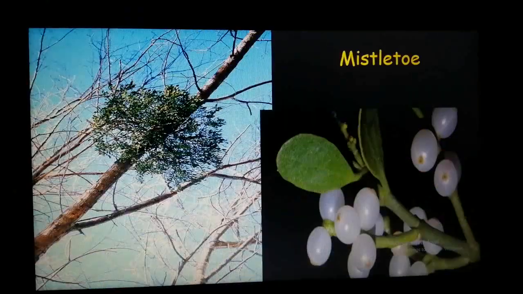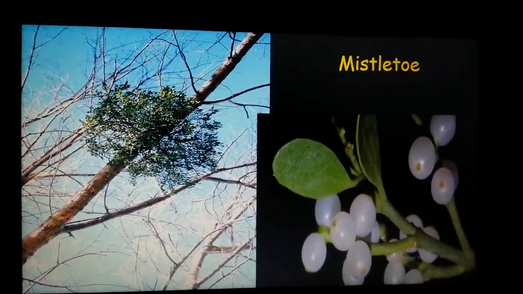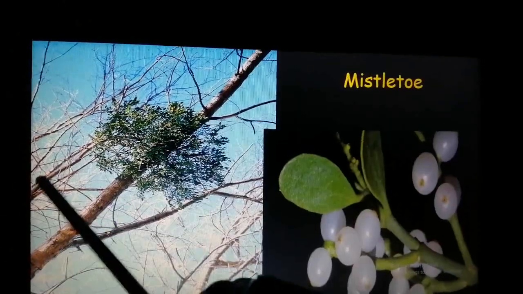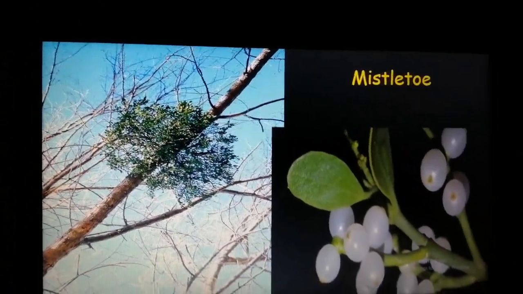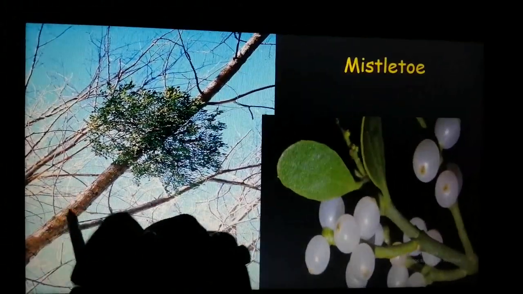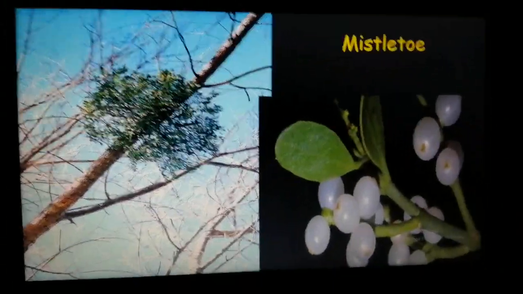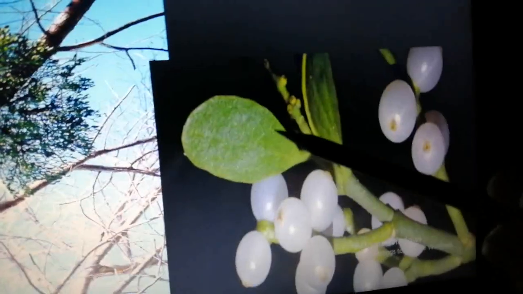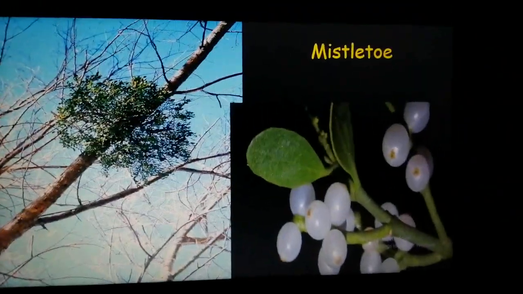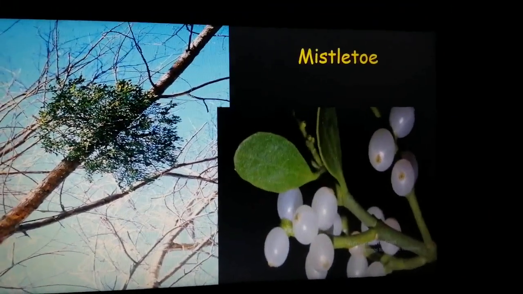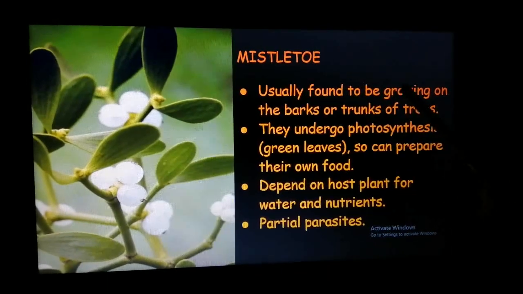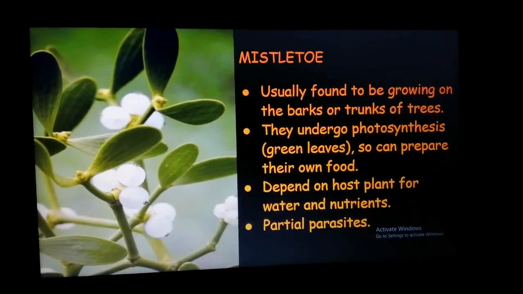Clear? Another example of a parasitic plant is the mistletoe. This is the mistletoe and this tree is the host. The mistletoe is going to derive its nutrition from the host, that is the tree. Now you can see that the mistletoe has green leaves. That means that it has chlorophyll, and so it can prepare its own food. Clear? So the mistletoe is usually found growing on the barks or trunks of trees.